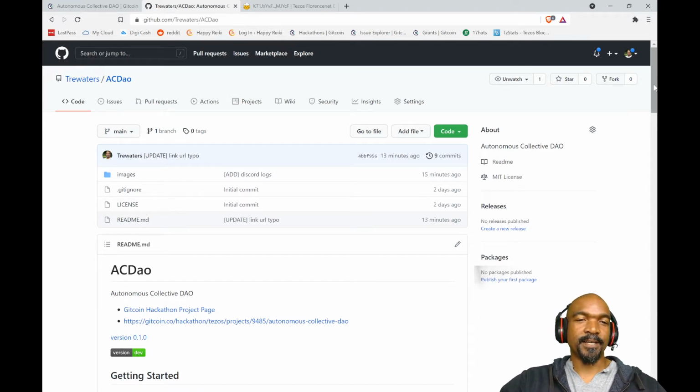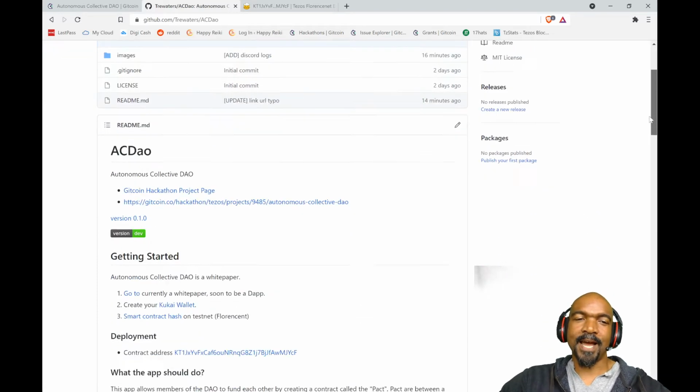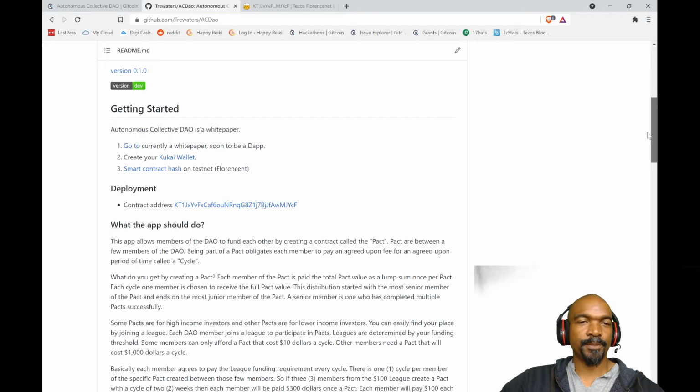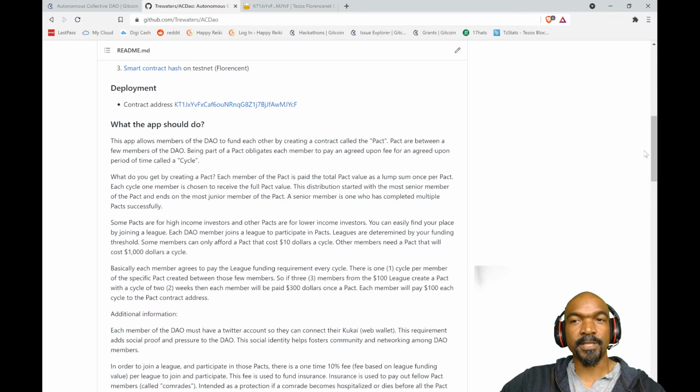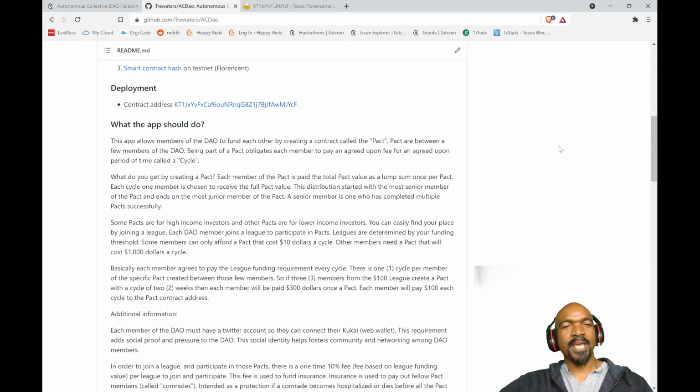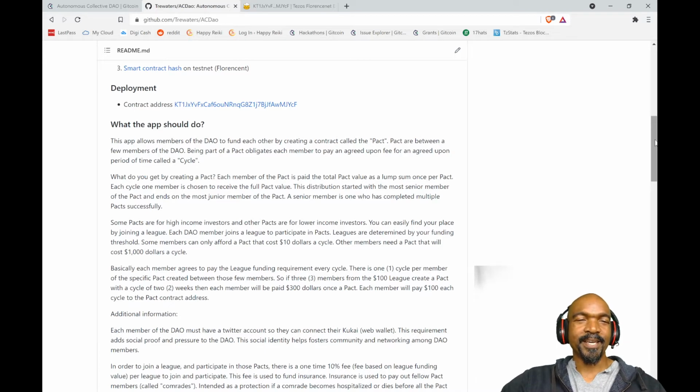I do have an administrator and delegates for this, but the DApp did not come through, and the contract should be modified to work better with the tokenomics. So, what do we have? Well, the Autonomous Collective DAO is kind of a way of funding personal goals with a group that you create in the DAO.